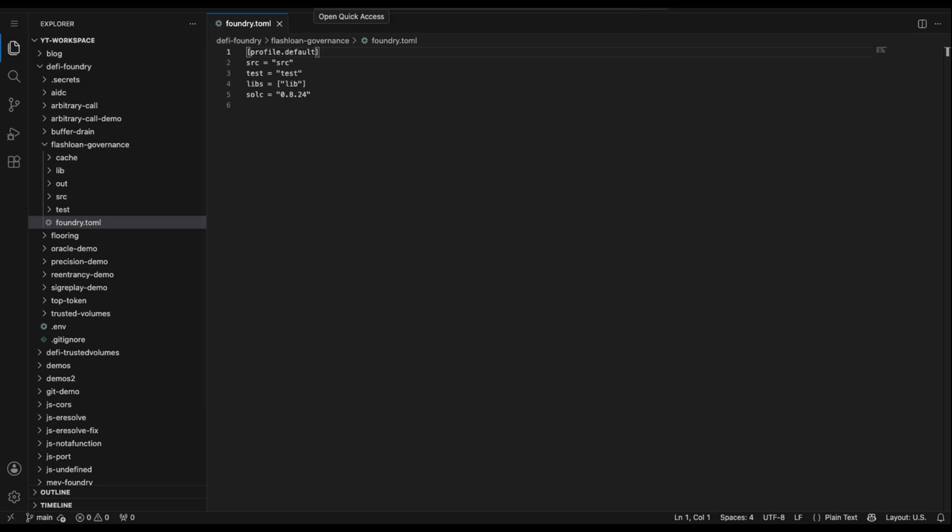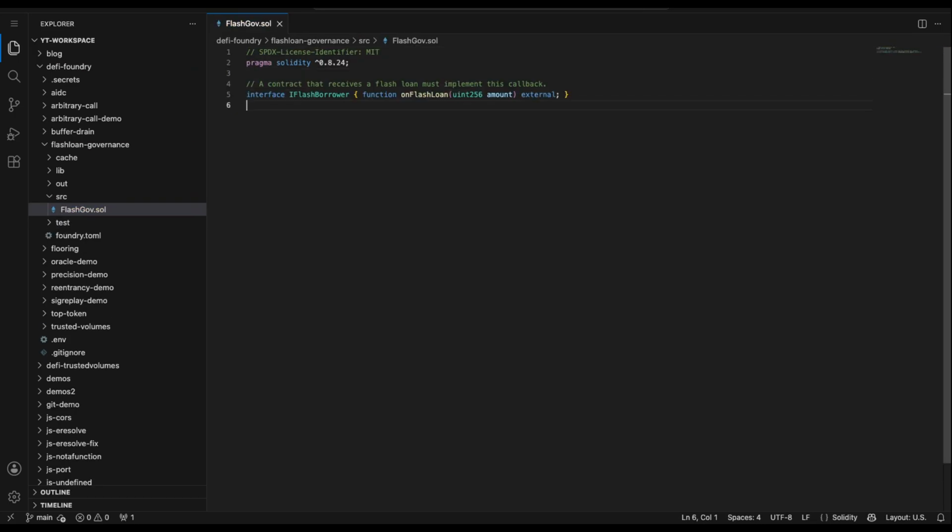Let's build it in Foundry. Here's the project, a config file, a source folder for our contracts, and a test that will run the attack and check the result. Everything runs locally on your own machine against no real users and no real money.